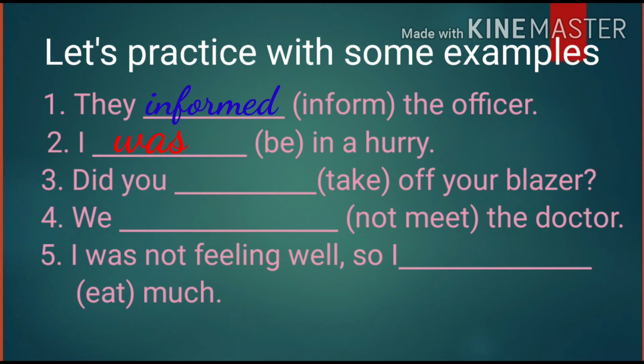Our next example is an interrogative sentence. So we will write here did plus subject and first form. Did you dash take off your blazer? We will write here the same first form as given in the bracket, take. Next example, we dash not meet the doctor. This is a negative sentence, so we will use did not. And the answer will be we didn't meet the doctor.